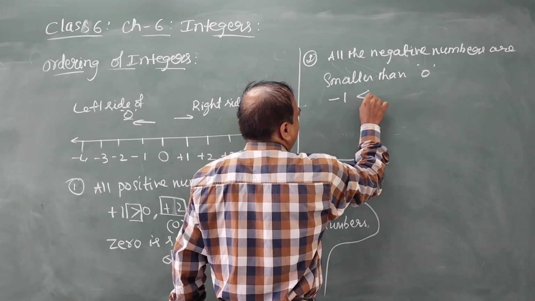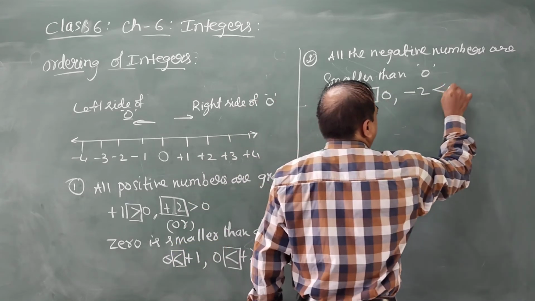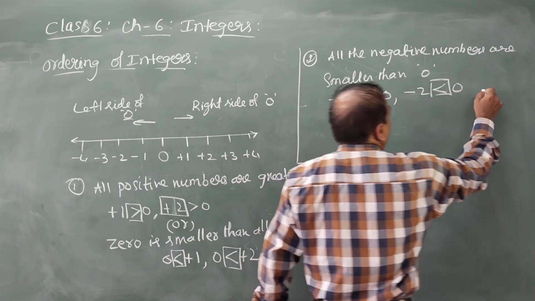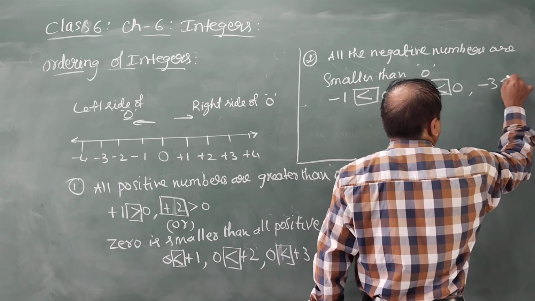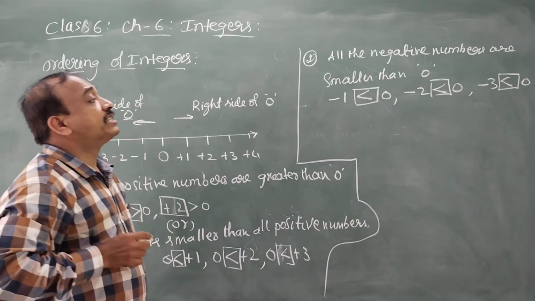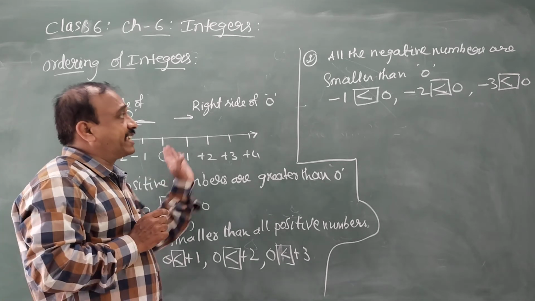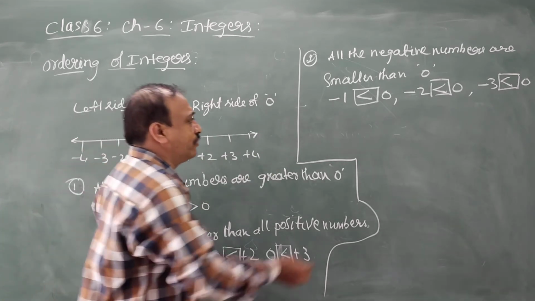Minus 1 is less than 0. Minus 2 is less than 0. Minus 3 is less than 0. Like this, all the negative numbers are smaller than 0. Or you can say 0 is greater than all negative numbers.